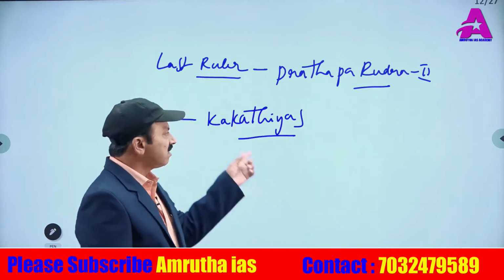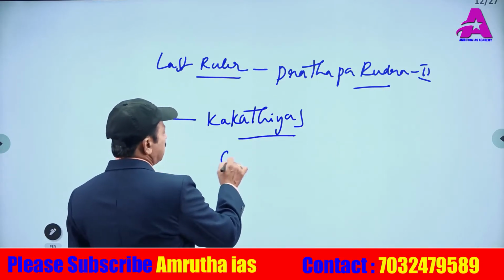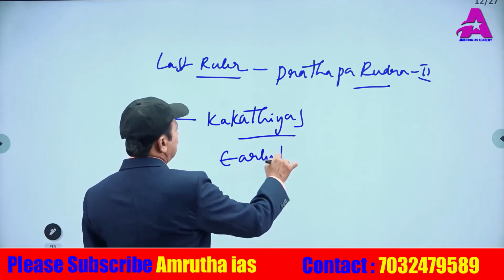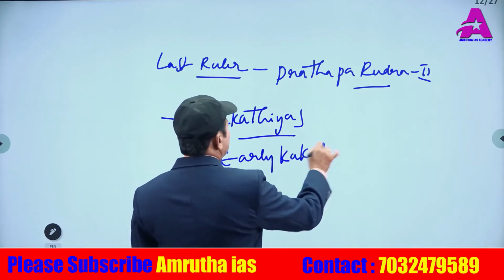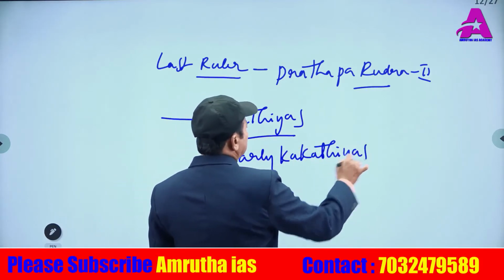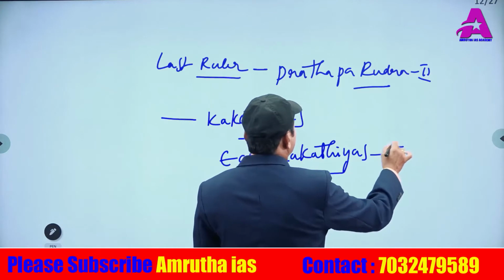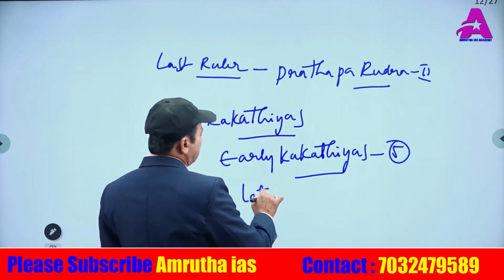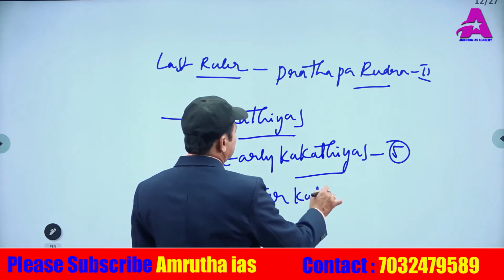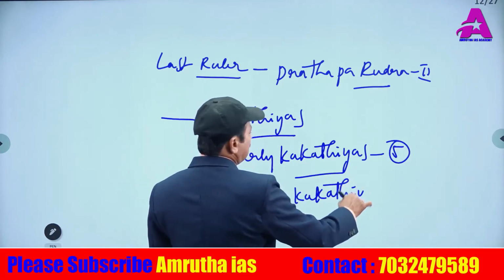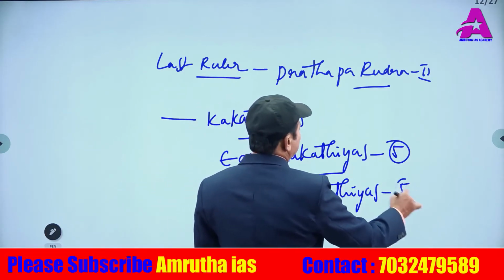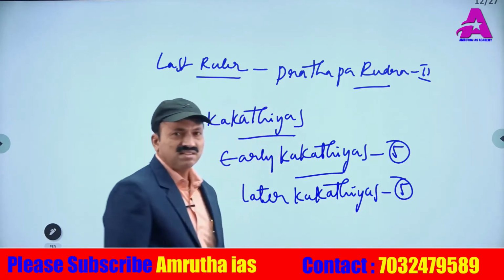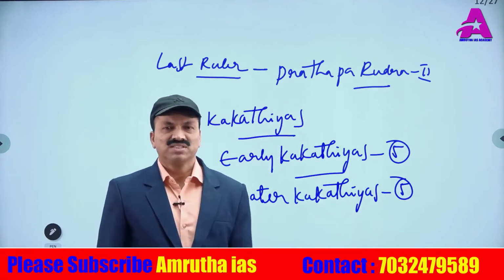Early Kakatiyas are 5 in number, and later Kakatiyas are 5 in number. Total 10 rulers are there in this dynasty, like that it was said.